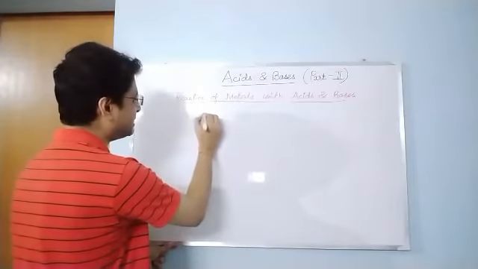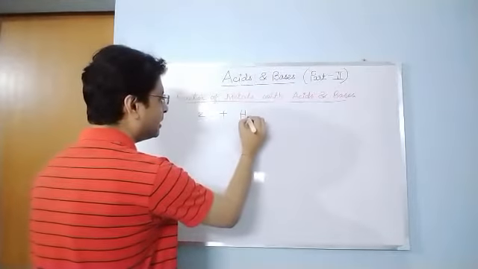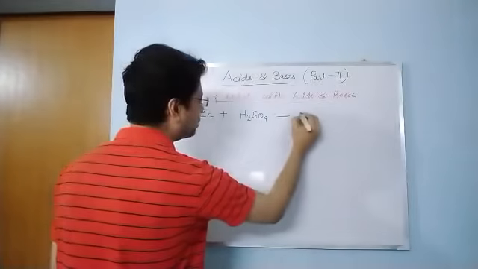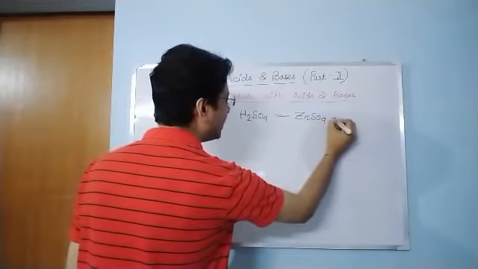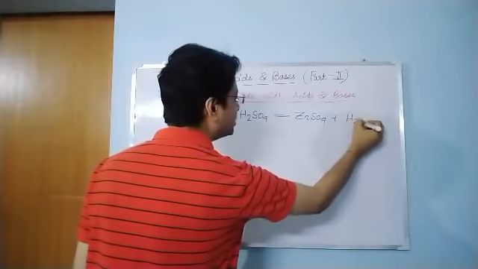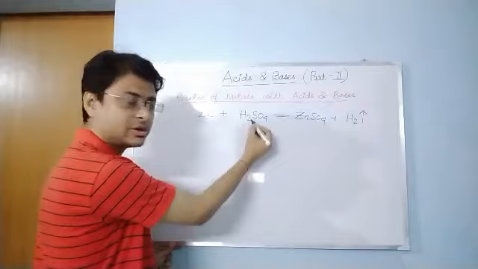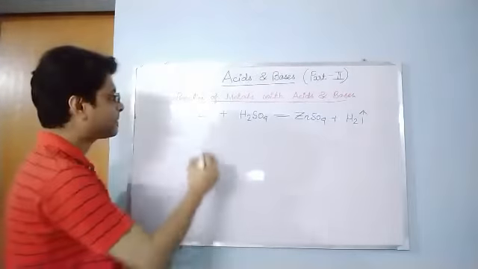Suppose zinc reacts with sulfuric acid to form zinc sulfate and evolves hydrogen gas. This is an acid, H2SO4. Now I will give you an example with a base.